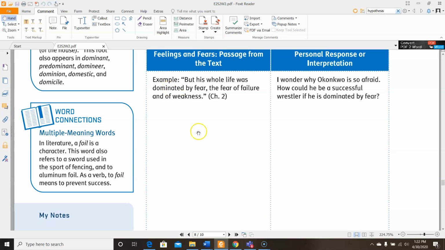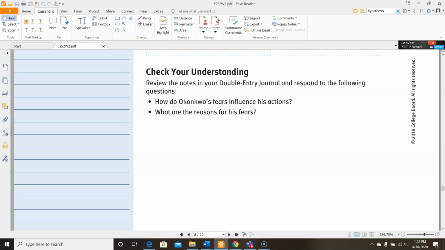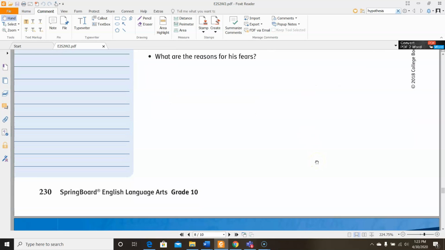And here they gave two examples. "But his whole life was dominated by fear, the fear of failure and of weakness." And then the interpretation was, "I wonder why Okonkwo is so afraid. How could he be a successful wrestler if he is dominated by fear?" Then down here it says, review your notes in your double entry journal and respond to the following questions. How do Okonkwo's fears influence his actions, and what are the reasons for his fears?